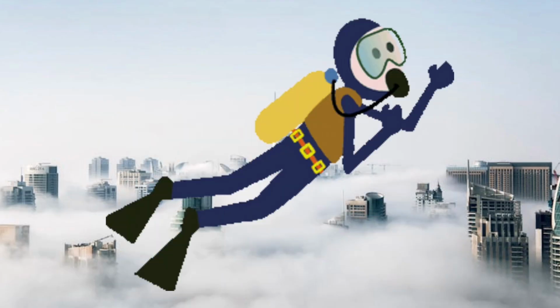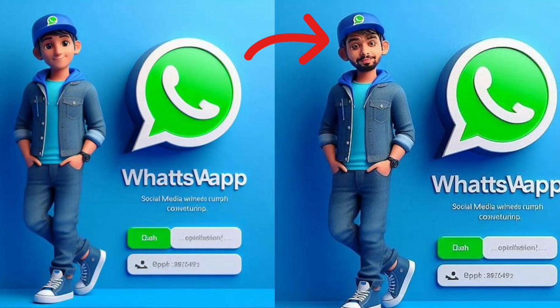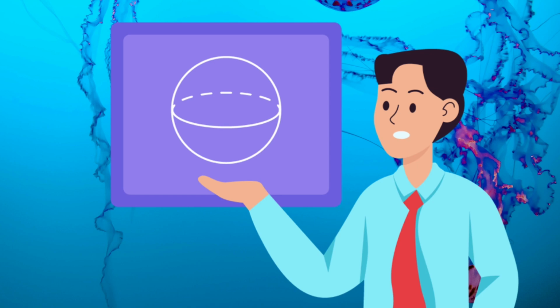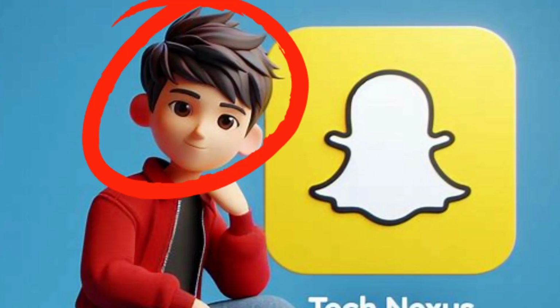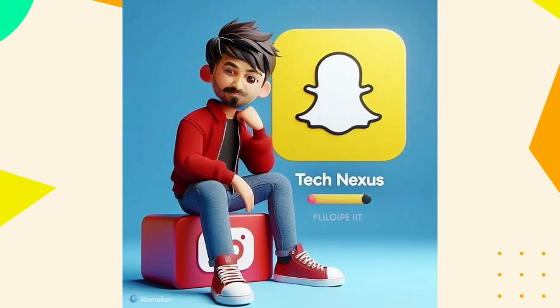We are diving into a trending topic on social media: 3D AI generated images with your own face. I will be teaching you how to change the animated character face with your original face in animated form.